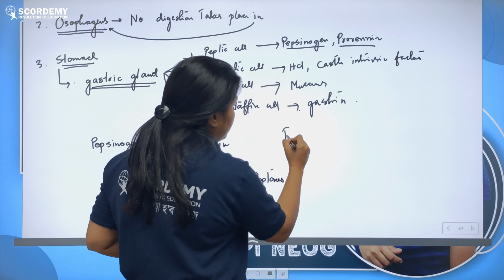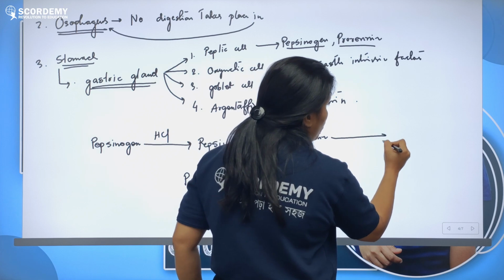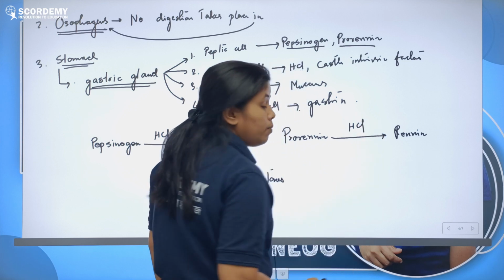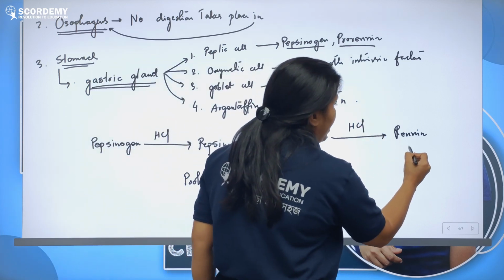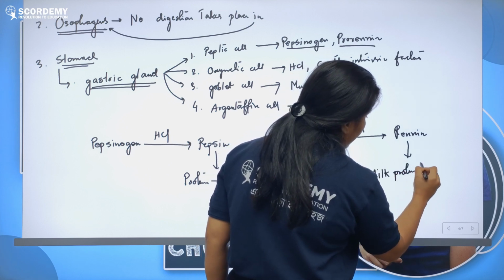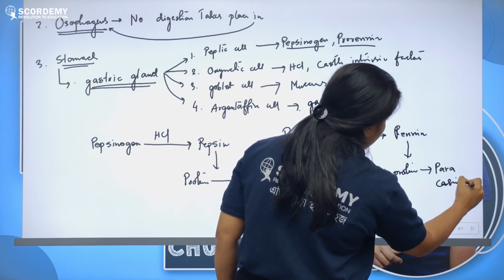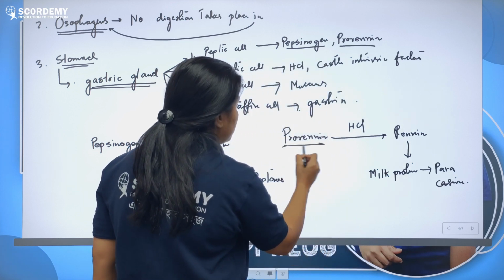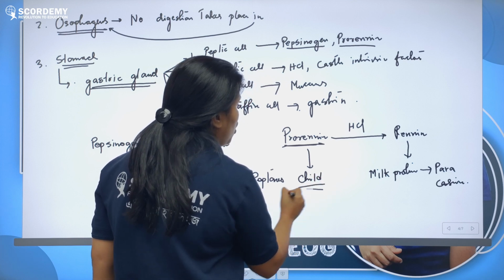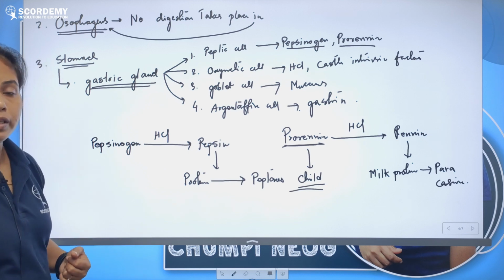Similarly, prorenin is an inactive enzyme. Prorenin will be converted to renin in the presence of hydrochloric acid, and then renin will act on milk protein, and it will be converted to another form called paracasein. But remember, this is highly abundant in small children. It is more effective in small children, because in adults prorenin secretion is basically absent, right?